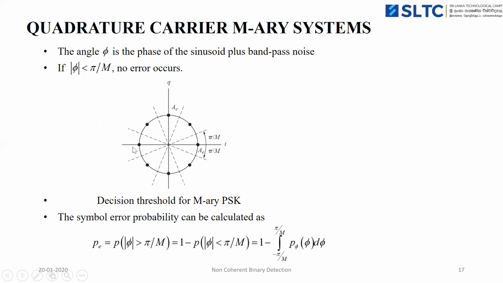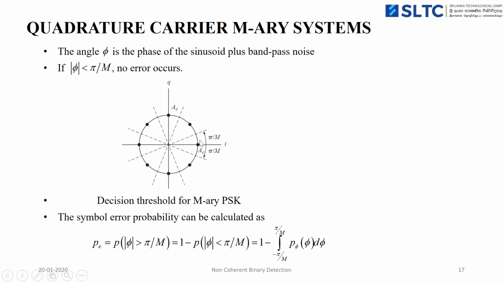This diagram shows the decision threshold for M-ary PSK. This is the signal constellation diagram for 8-PSK modulation. There are 8 signal points located in this two-dimensional diagram, and all the points have equal amplitude, that is Ac.